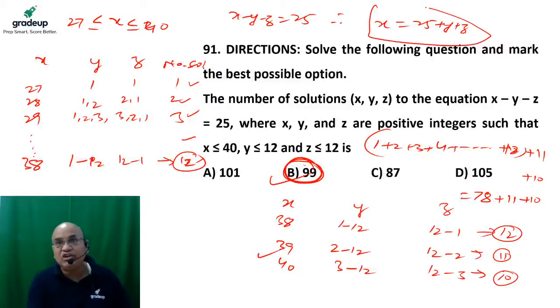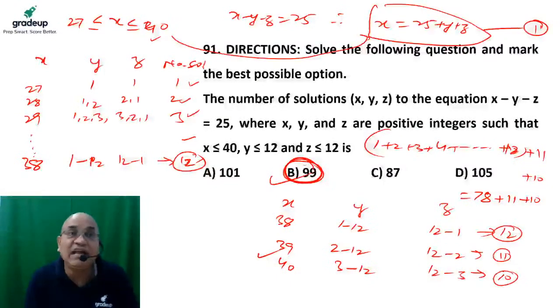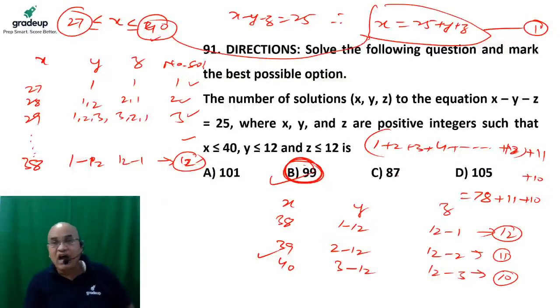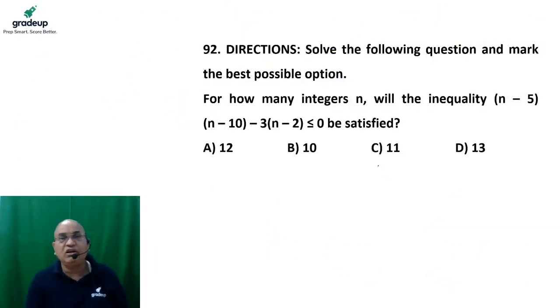Please keep this equation in mind. This equation is very, very crucial, and this is the condition. X cannot be more than 40, so x can take any value from 27 to 40, and for that the corresponding values of y and z are 99. Okay, so this is the solution of this question, which is not a difficult one at all. Move to the next question.